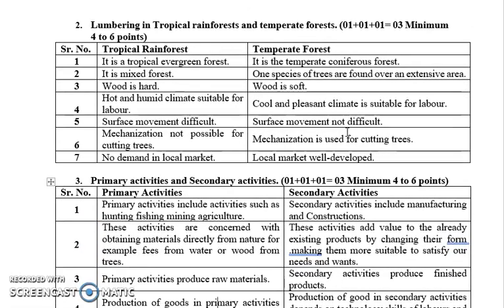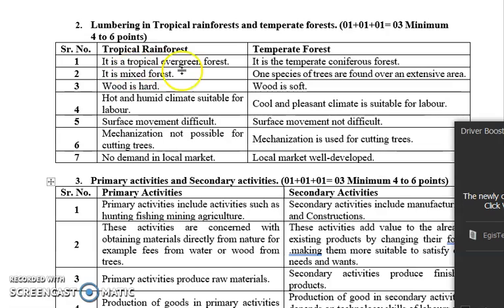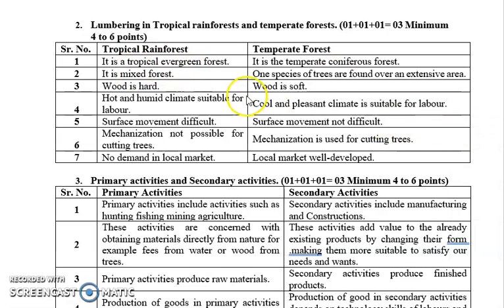Next difference is lumbering in tropical rainforest and temperate forest. Tropical rainforest is a tropical evergreen forest and a temperate forest is a temperate coniferous forest. Tropical rainforest is a mixed type of forest, whereas in temperate forest you can see only one type of tree in a whole forest. The wood is hard in the rainforest and soft in the temperate forest. In tropical rainforest you find a hot, harsh, humid climate, whereas in the temperate forest the climate is cool and pleasant.